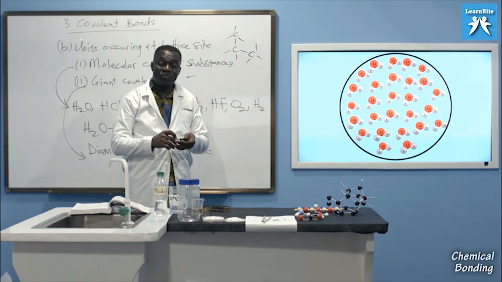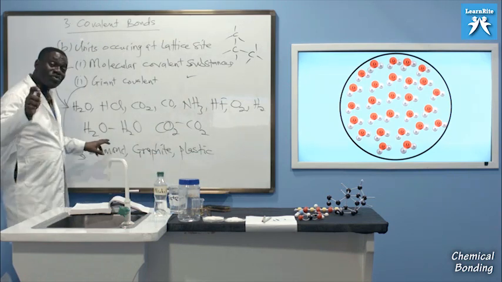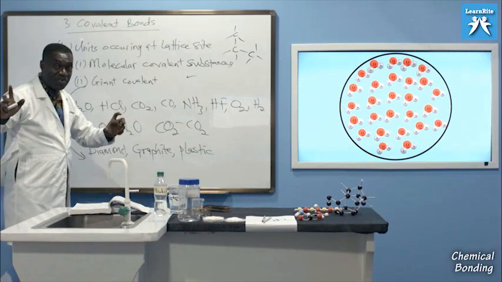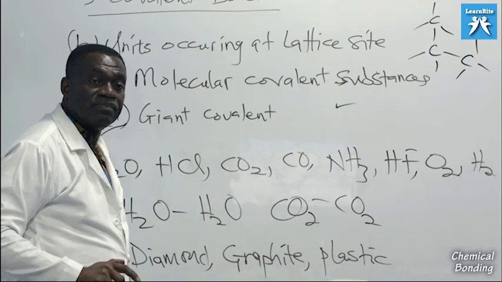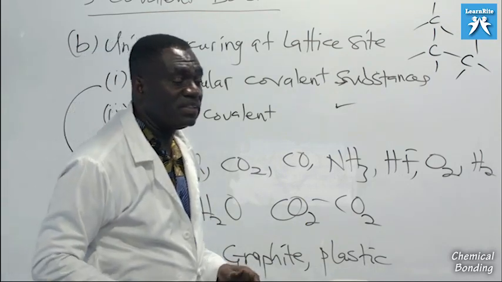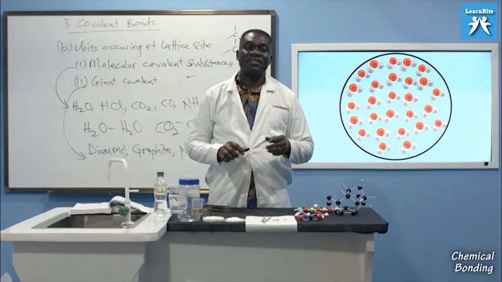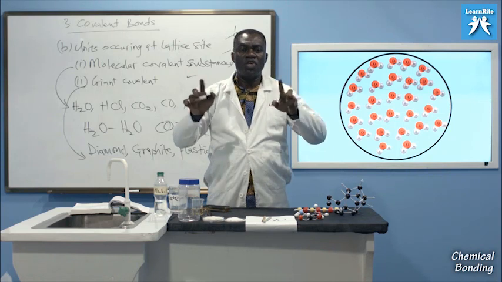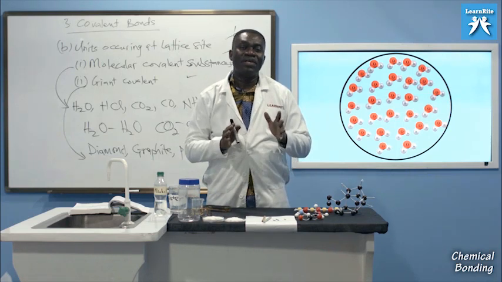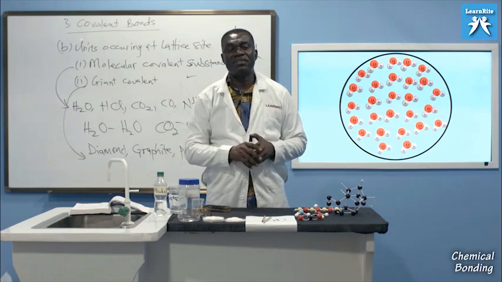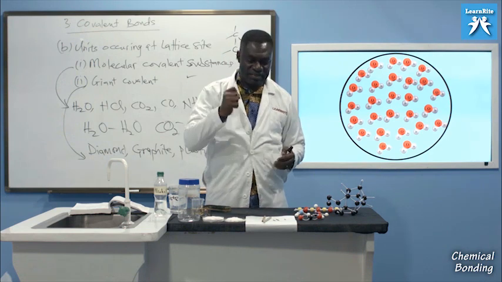And when you have such carbons bonded to each other several times, depending on the types of bond, there are some slight arrangements, differences in bonding. It is either diamond or graphite. Diamond and graphite are all giant covalent substances, but they have different spatial arrangements of their covalent bonds. Diamond has a more compact spatial arrangement, and so it is very hard.